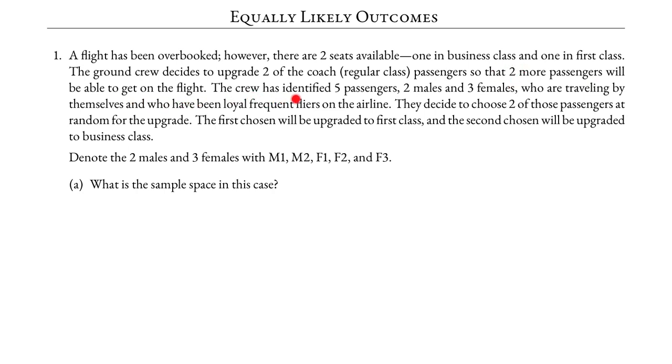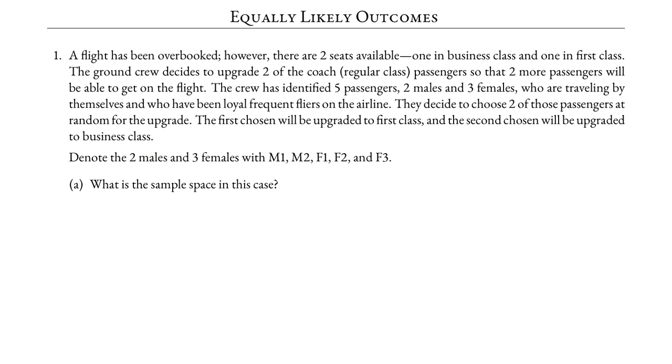The crew has identified five passengers, two males and three females, who are traveling by themselves and who have been loyal frequent flyers on the airline. They decide to choose two of those passengers at random for the upgrade. The first chosen will be upgraded to first class and the second chosen will be upgraded to business class.